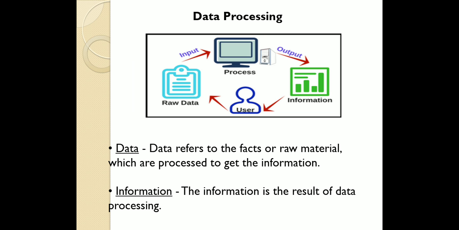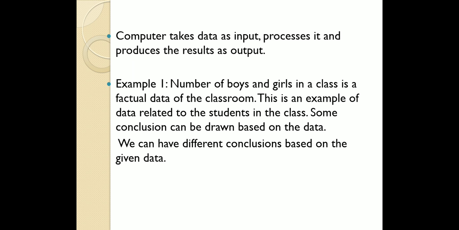So, we can define data as the facts or raw material which are processed to get the information, whereas information can be termed as the result of data processing. The computer takes data as an input, processes it and produces the results as an output.